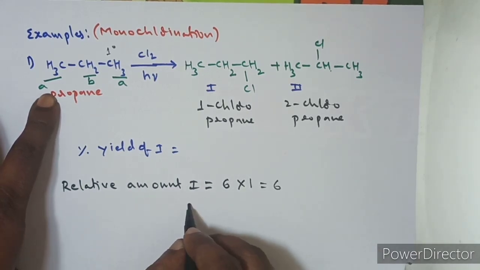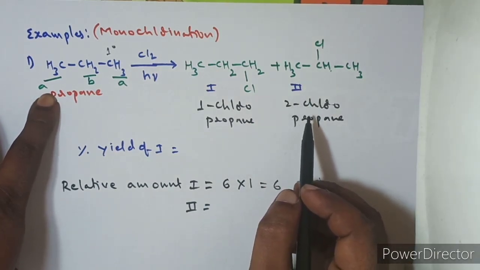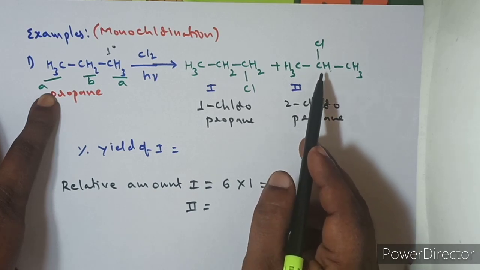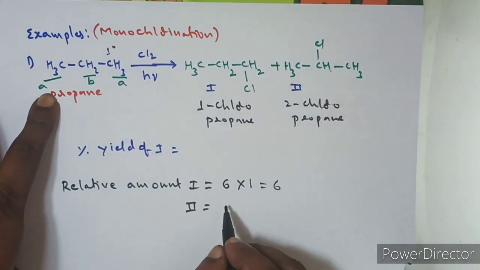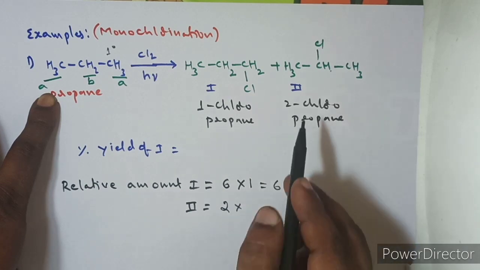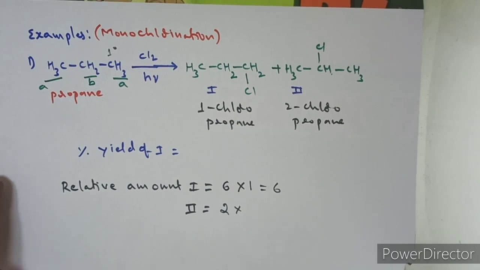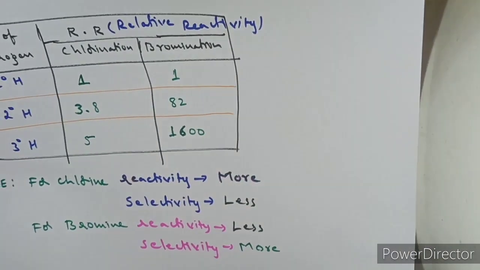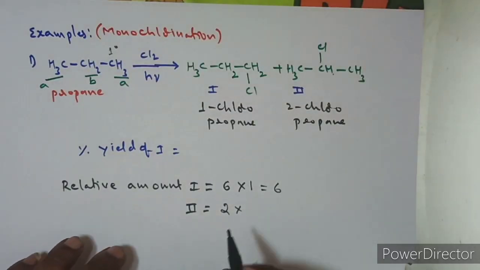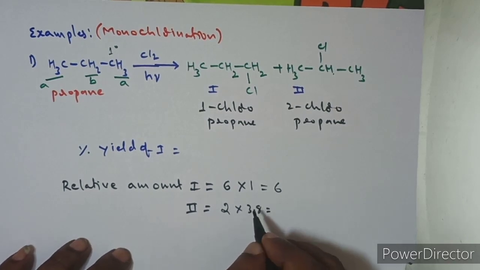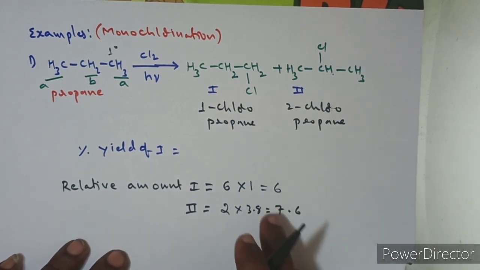Next, calculate the relative amount of the second compound. What is the second compound? 2-chloropropane. How many hydrogens are able to produce this product? 2 hydrogens. Any one of these 2 hydrogens can produce this product by substitution. So the number of equivalent hydrogens producing this product is 2, and they are secondary hydrogens. I told you that for secondary hydrogens in the chlorination reaction the reactivity is 3.8. So multiply by 3.8, and it will be equal to 7.6. These are the relative amounts of the first and second compound.